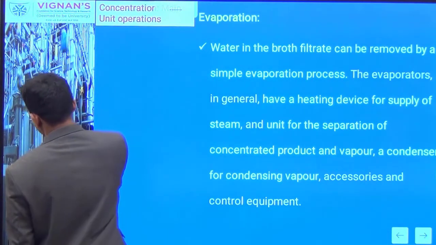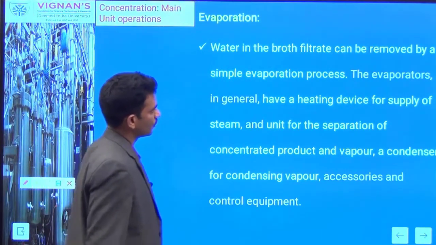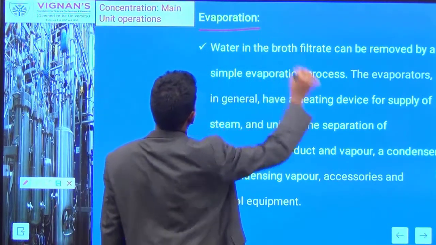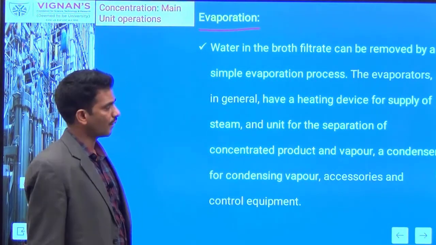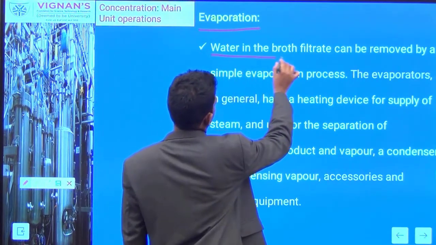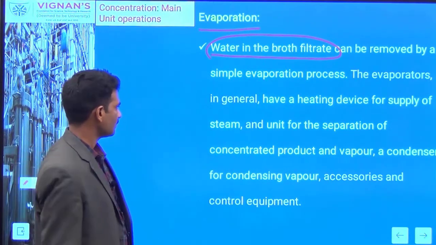I told you the concentration is nothing but the selective isolation, or you can remove other impurities. This can be achieved by using different unit operations. Mainly you can use the evaporation process, which is nothing but the removal of water from the filtrate.